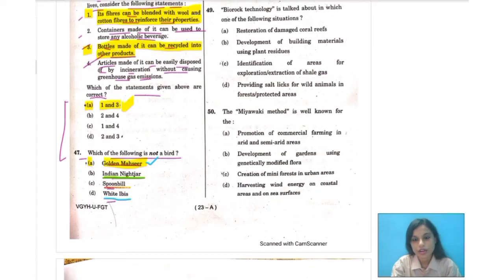Question number 49 talks about the biorock technology. In which of the following situations is this biorock technology talked about? Option A says restoration of damaged coral reefs. B says development of building materials using plant residues.